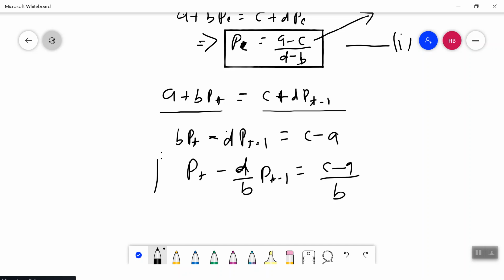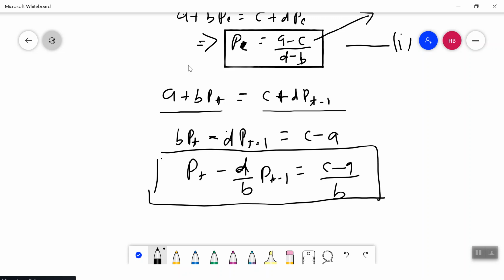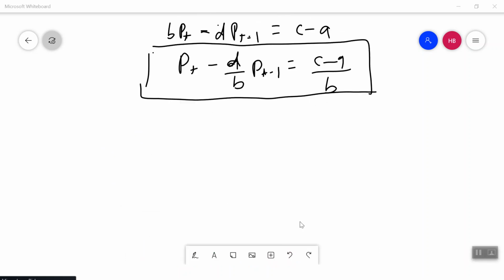Now, if you look into this equation, this is nothing but your difference equation. If you don't know how to solve a difference equation, please Google it, or I'll be uploading a video for this also, on how we solve the difference equation. For now, let's see how we proceed on this.